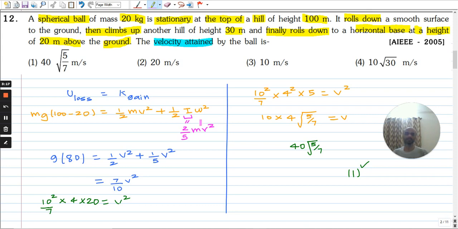And this is a sphere, so the moment of inertia of a sphere about its axis of rotation is 2 by 5 m r square. So m will get cancelled throughout, and since it's pure rolling, omega and v are related by v equal to omega into r. So from this we get v square as this value. So simplifying we get 40 square root of 5 by 7. So the correct option is option 1.